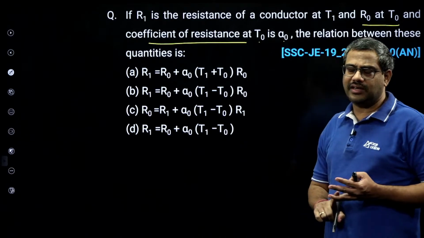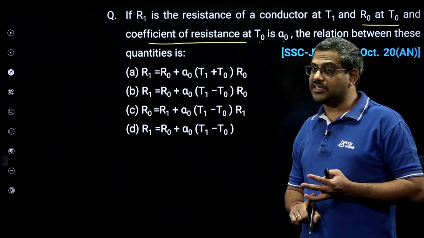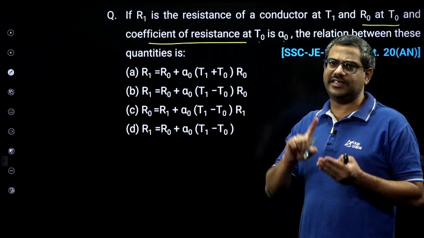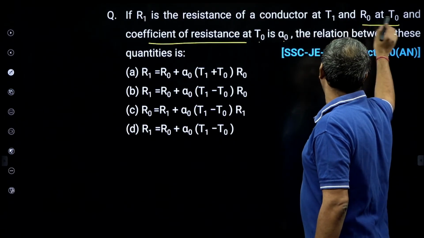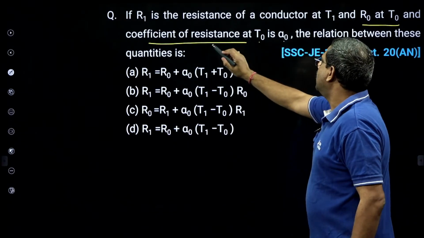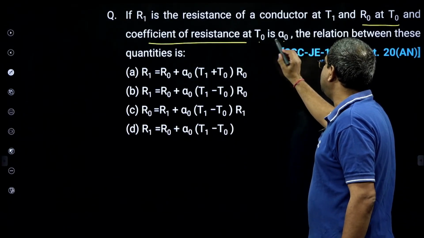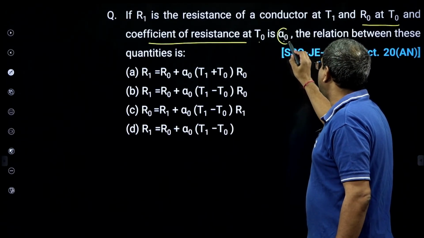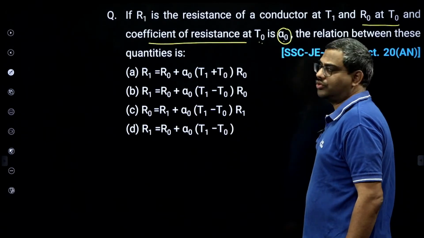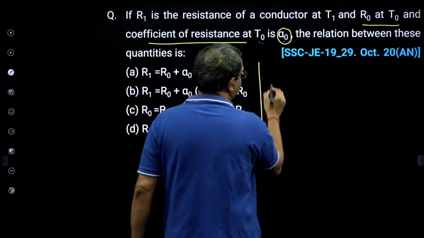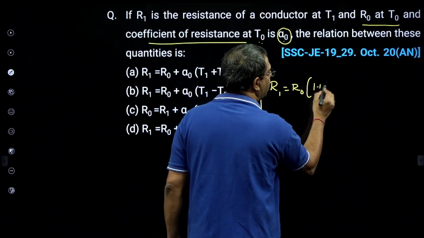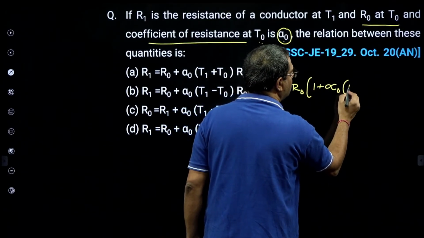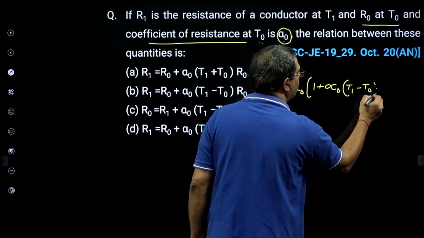In metals, the temperature coefficient of resistance is positive, but in semiconductors it is negative. He is telling R1 is the resistance of the conductor at T1 and R0 is at T0, and he gave the temperature coefficient of resistance at T0. So what is the formula we know? R1 is R0 into 1 plus alpha naught into T1 minus T0.